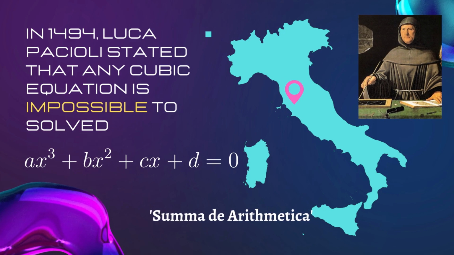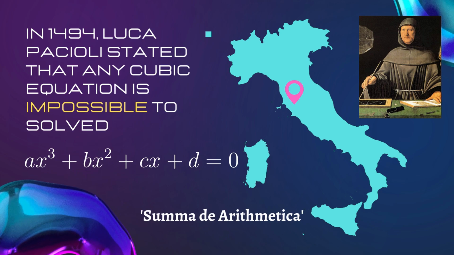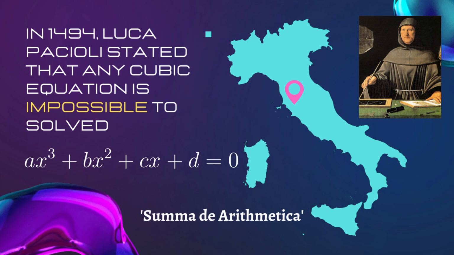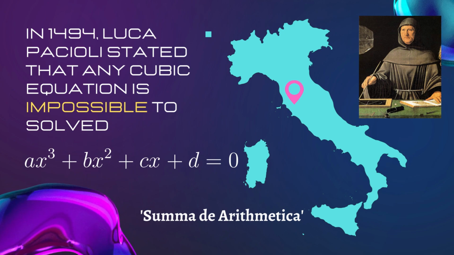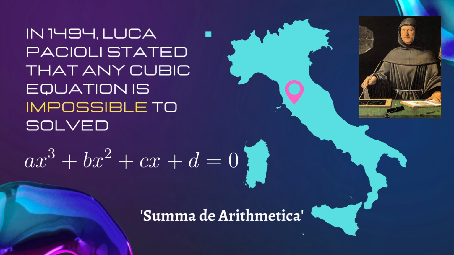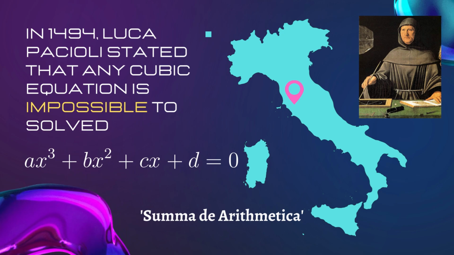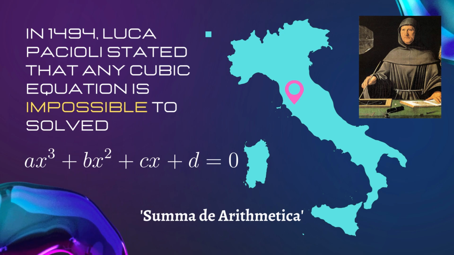Luca Pacioli, an Italian mathematician, stated that any cubic equation in the form of ax cubed plus bx squared plus cx plus d equal to 0 is impossible to solve, as he summarized the problem with the cubic equation in his book, namely the Summa de Arithmetica.